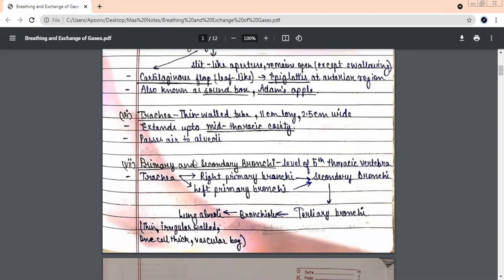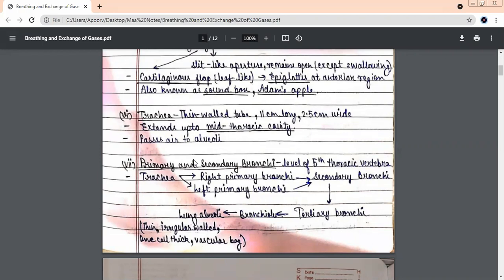So let me have the sequence very quickly from you people. Air is entering the nostrils. From the nostrils to which part of the nasal chamber? Vestibular. Very good. Here, what will happen to the air? Filtration. From the vestibular chamber, it will go to respiratory. Air conditioning will take place.